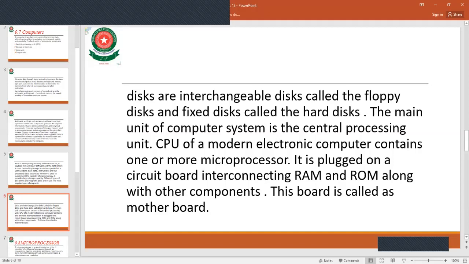The main unit of a computer system is the central processing unit. The CPU of a modern electronic computer contains one or more microprocessors. It is plugged onto a circuit board, interconnecting RAM and ROM along with the other components. RAM and ROM are also connected. This board is called the motherboard.